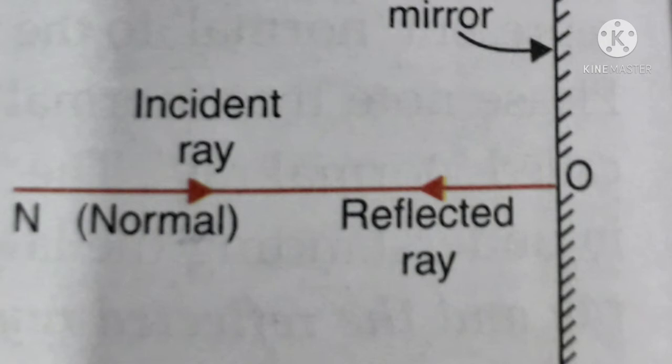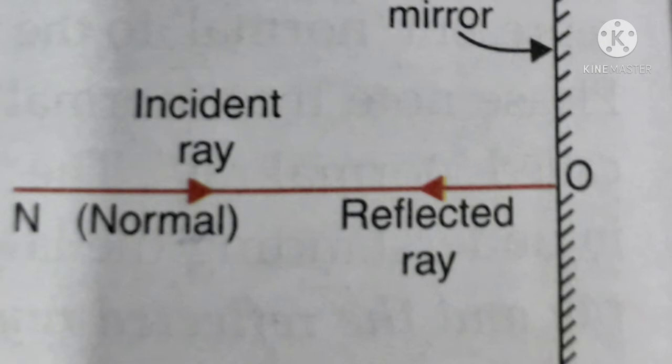Since the angle of incidence is 0, according to the second law of reflection, the angle of reflection should also be 0. This means that the reflected ray will also travel back from the mirror along the normal. Thus, a ray of light which is incident normally on a mirror is reflected back along the same path.